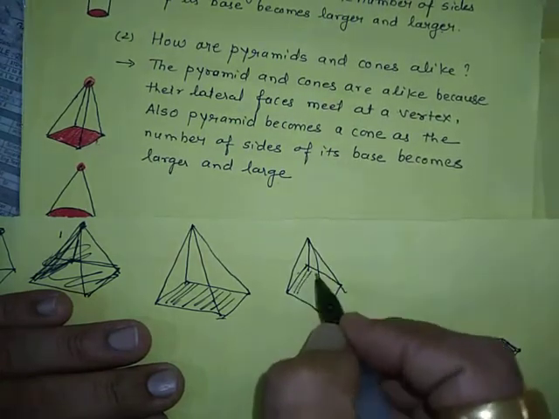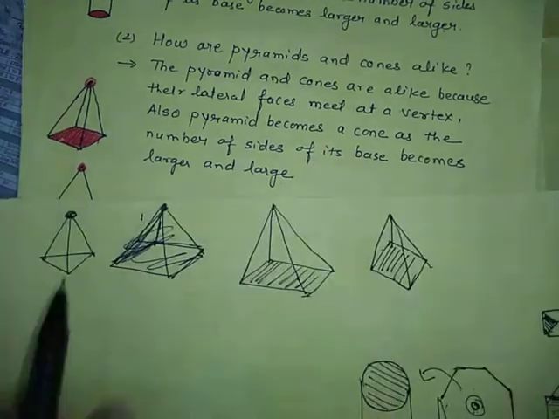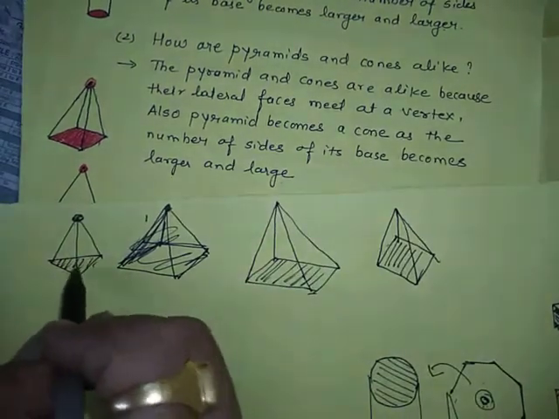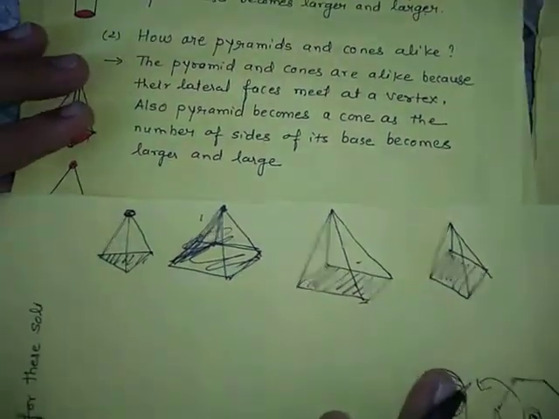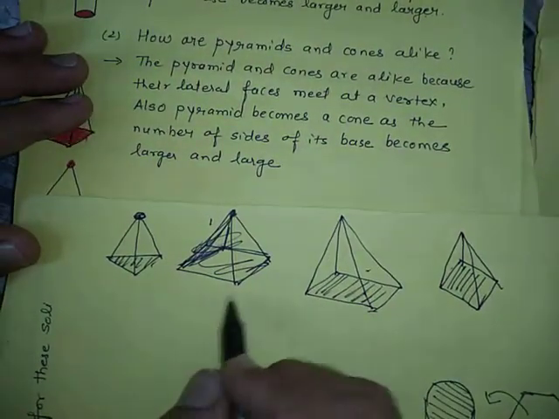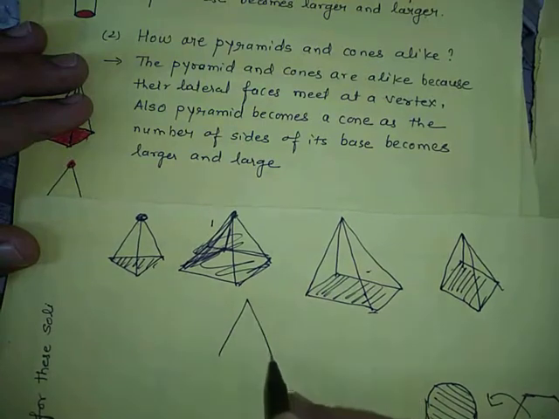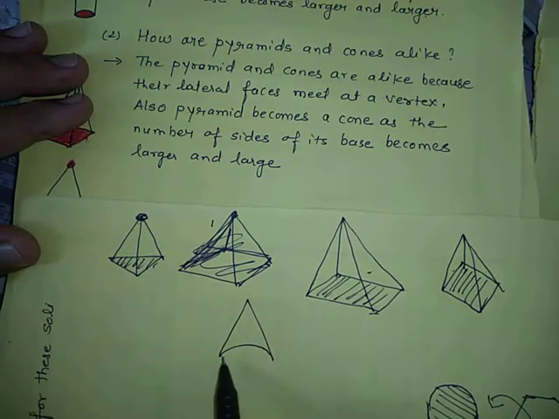Okay, if square base then square pyramid, and this is triangular base so triangular pyramid. What they are saying is, if we further extend the sides of these pyramids, what shape will it become? Cone. Yes,